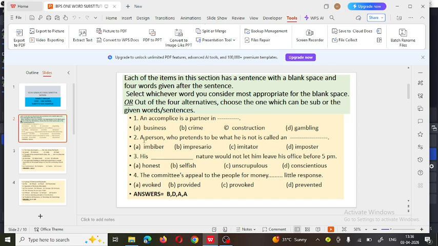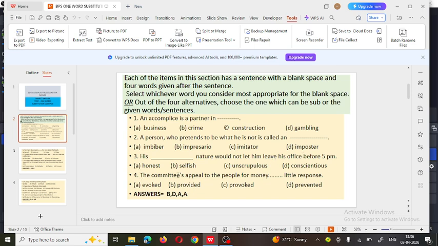Okay. So the next sentence is: his dash nature would not let him leave his office before 5 p.m. So what kind of nature? Honest, selfish, unscrupulous, or conscious? So from the given options, option A is appropriate to complete the meaningful sentence. His honest nature would not let him leave his office before 5.